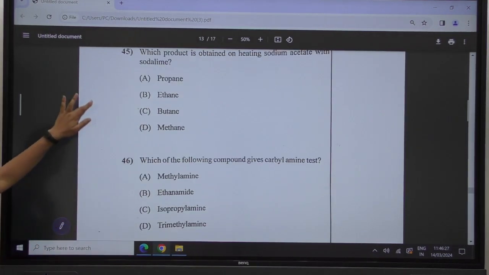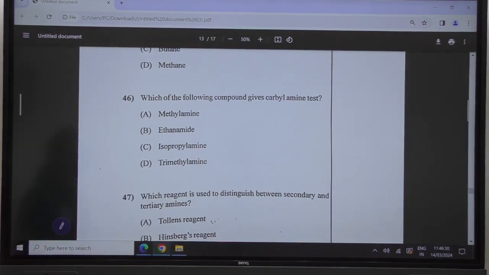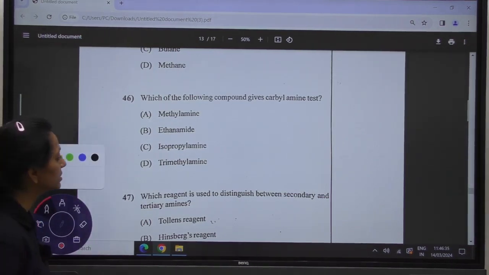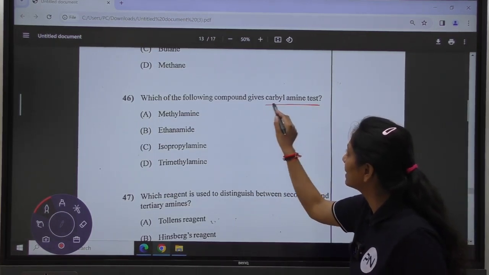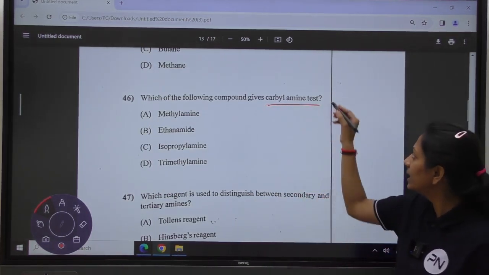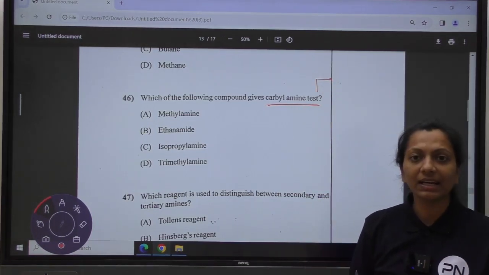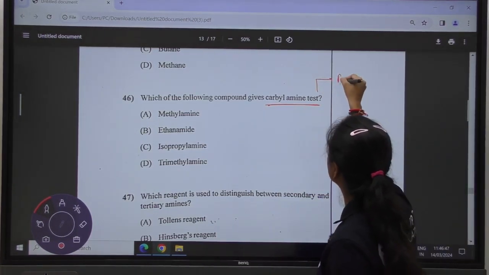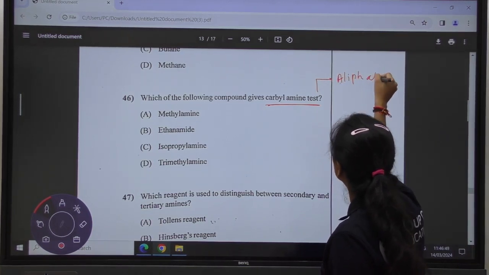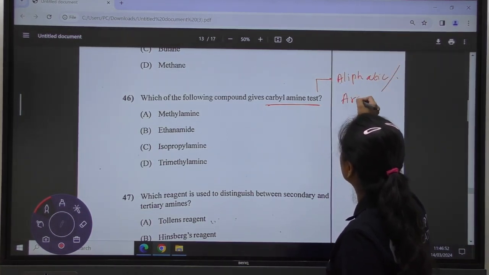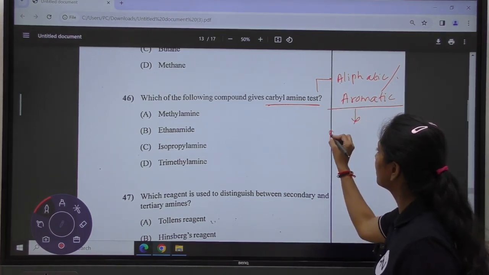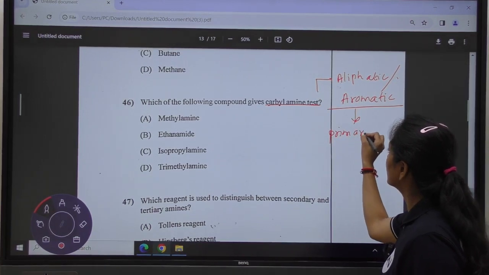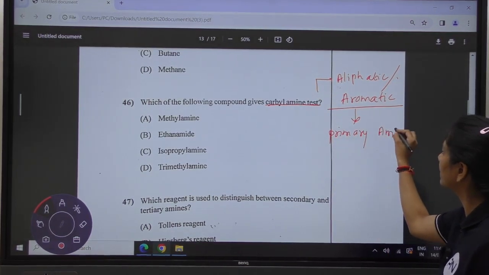Moving towards the next question. Which of the following gives the carbylamine test? Okay. There are some conditions for any compound to give the carbylamine test. Carbylamine tests are given only by aliphatic and aromatic primary amines. You can use aliphatic as well as aromatic, but the condition is it should be a primary amine.